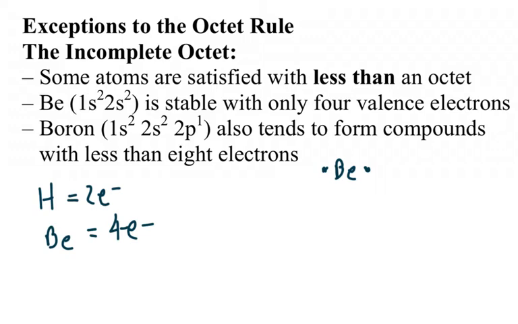Boron would be another example. I'm going to demonstrate boron, which has 3 valence electrons and only needs 6 to be happy. Now, they can hold more, but they're stable: beryllium with 4 and boron with 6. If you put the 3 valence electrons like that, that would be the Lewis dot structure for boron, and it would make 3 covalent bonds. And as you can see, beryllium makes 2 covalent bonds. So these 2 would be examples of elements that are satisfied by having less than an octet.